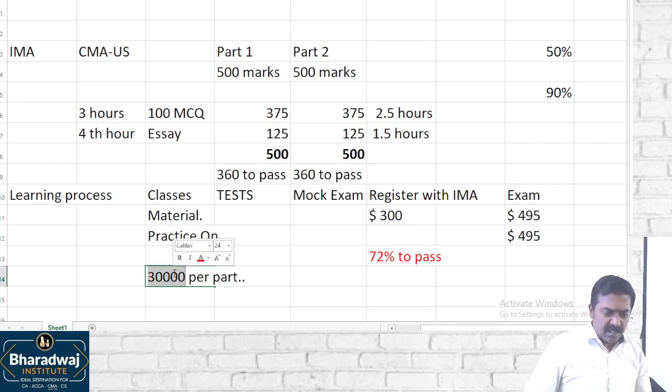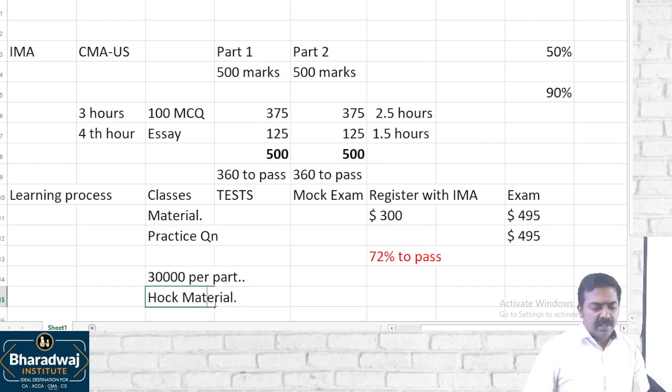Classes will cost 30,000 rupees per part. What all is given in the classes? We provide Hawk material. Hawk is an authorized publisher of IMA. We provide the Hawk material to the students.